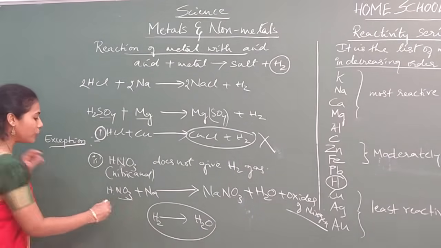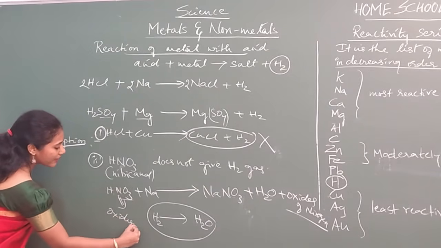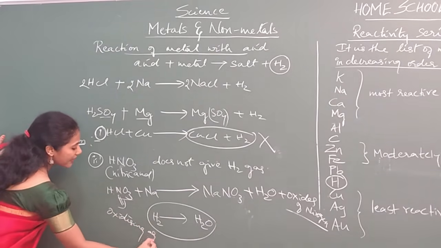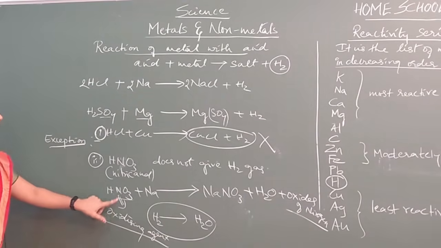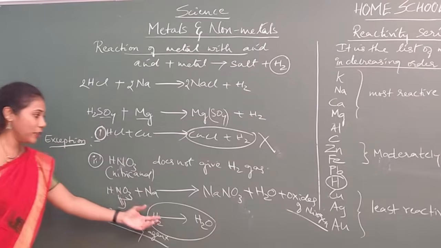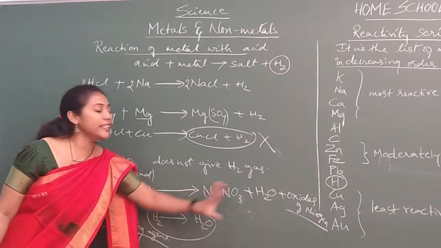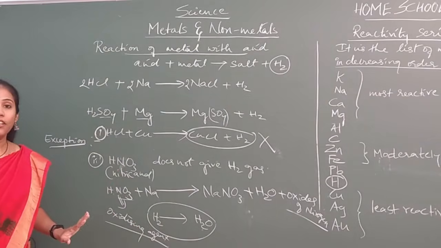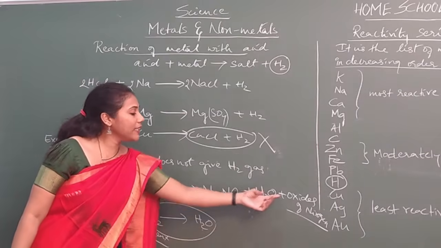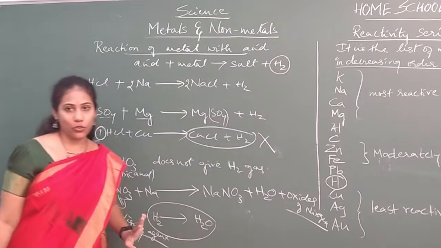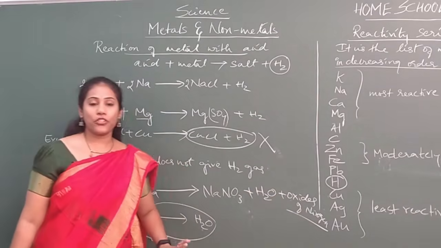Since it is an oxidizing agent, hydrogen gas is formed, but that hydrogen gas gets converted into water during the reaction. So you will get the product salt plus water plus oxides of nitrogen. One more product you will get: oxides of nitrogen.